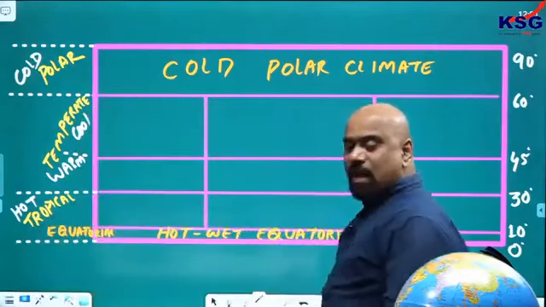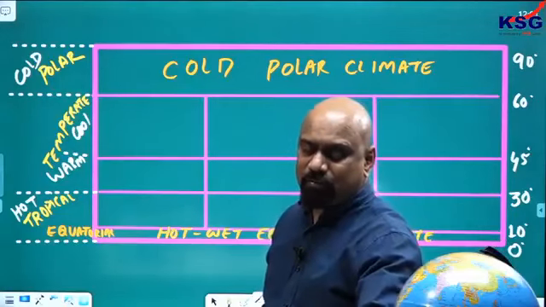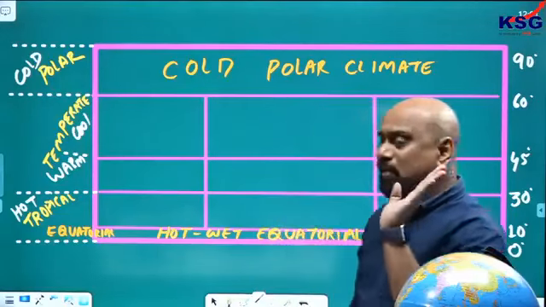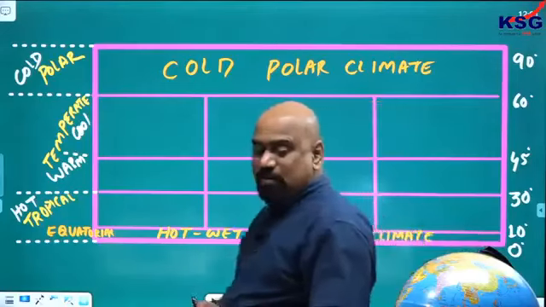In fact, how many types of climate are there in the world? 11 types. See how many boxes there are, 11 boxes, right? 11 types of climate. Major climatic regions of the world.